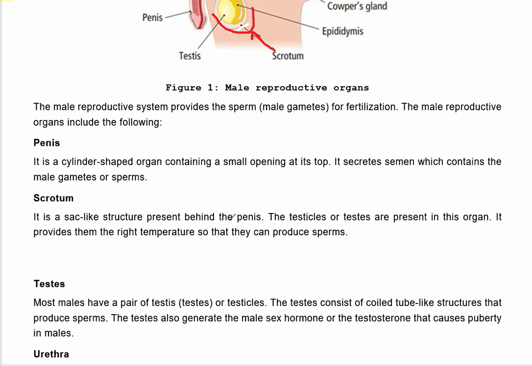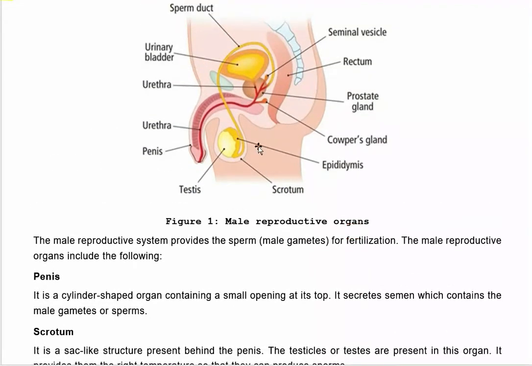It is a bag-like structure present behind the penis. Here you can see it is behind the penis. The testicles or testes are present in this organ. As you can see in this bag, there is testes. This structure is called testes. It provides them the right temperature so that they can produce sperm. Students, please remember one more thing, that inside our body the temperature is high. It is approximately 37 degrees centigrade, which is not suitable for the production of sperm. That's why this is the only organ which is present outside our body.